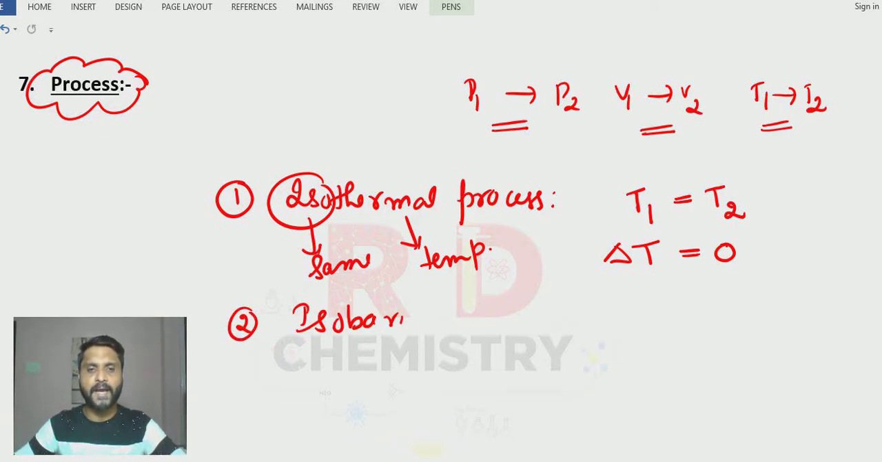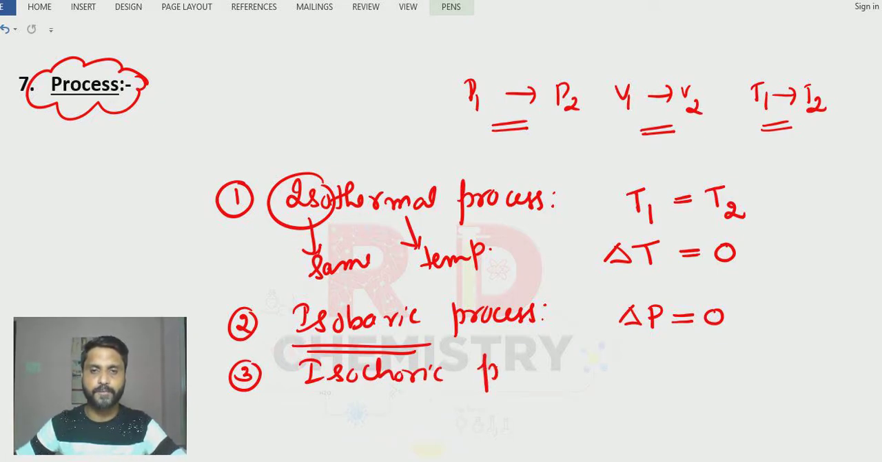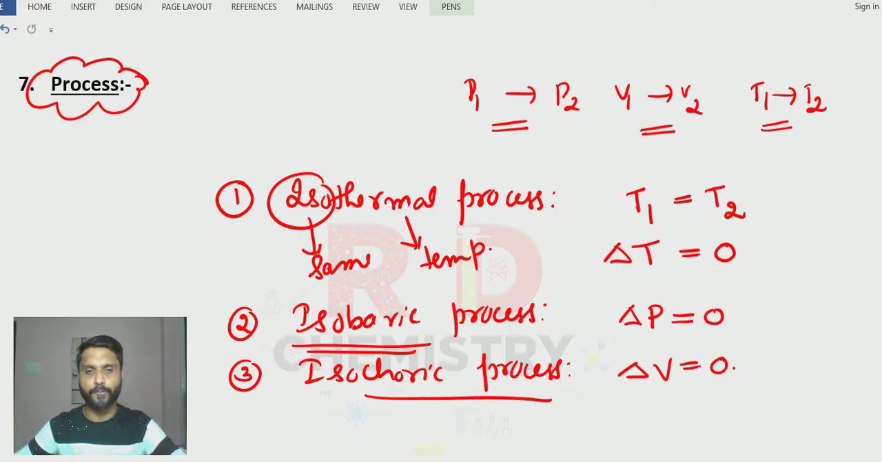Now, what do you mean by isobaric process? Remember, baric refers to 1 bar, 2 bar, 3 bar. That means a pressure term, correct? So here the difference in pressure is equal to 0. At constant pressure, the process is carried out. Third one is the isochoric process. In this process, the volume is kept constant. Difference in volume is equal to 0, right?